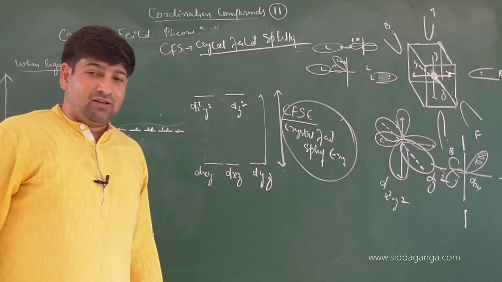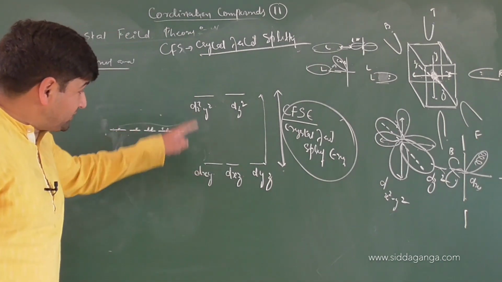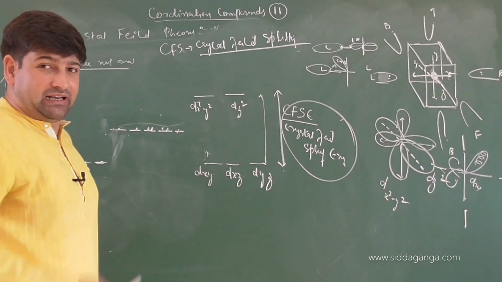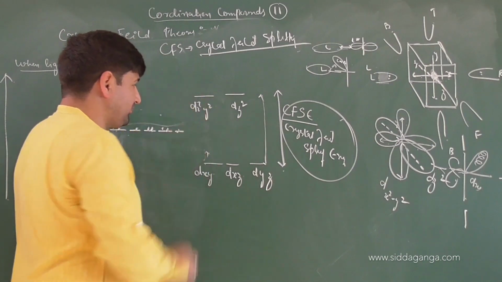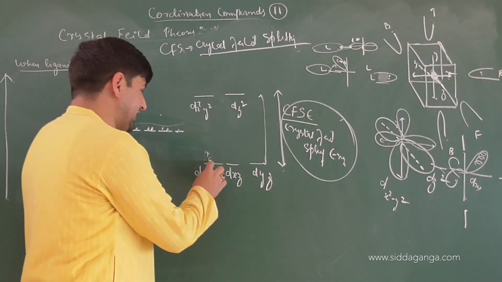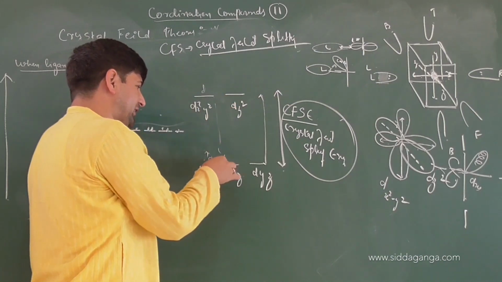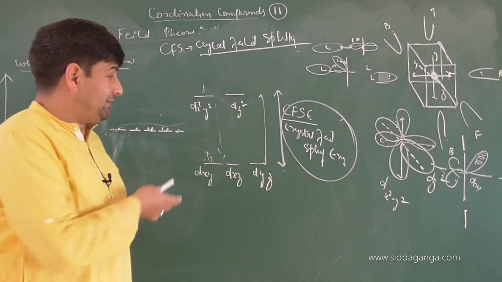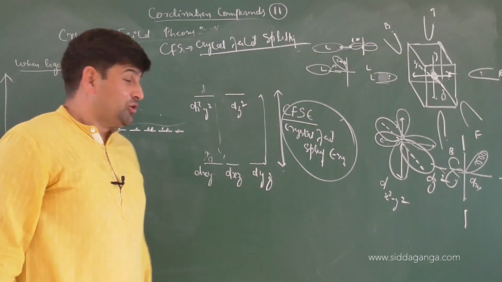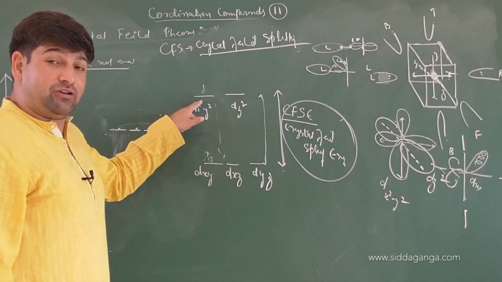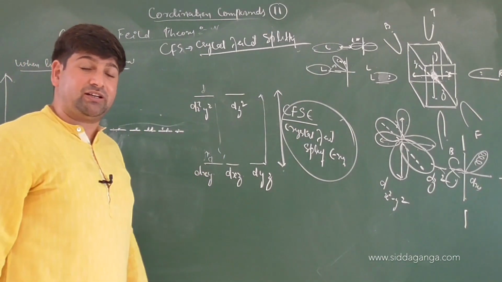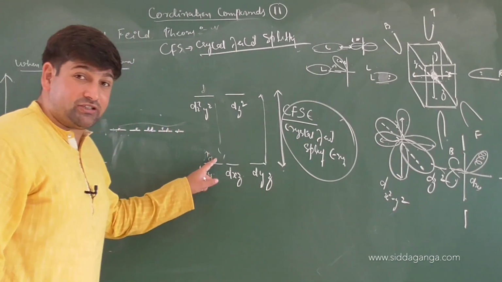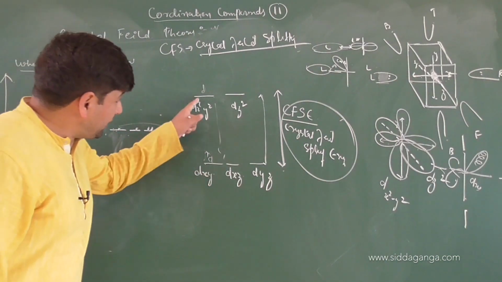Now tell me, there are 2 different sets of d orbitals now, right? If there is an electron in dxy and you give it energy, it can shift from dxy to dx square minus y square. So a d-d transition has occurred or not? When the electron comes back to its original position, it will lose some energy, it will give you color or not. But in VBT, there was no such approach at all. Clear or not? So d-d transition can lead to color. But in the VBT approach, there is no possibility, because all the d orbitals are degenerate. But here there is breaking of degeneracy.